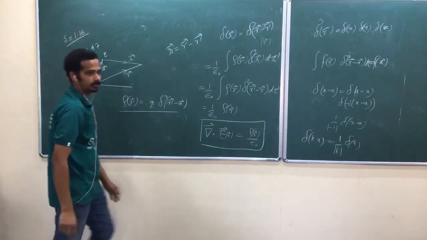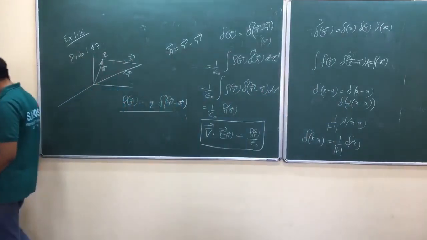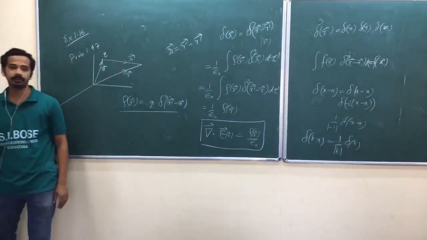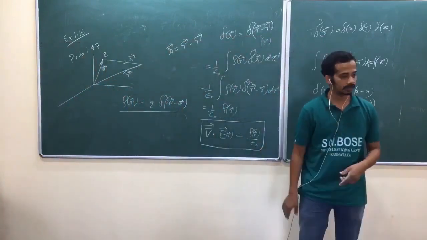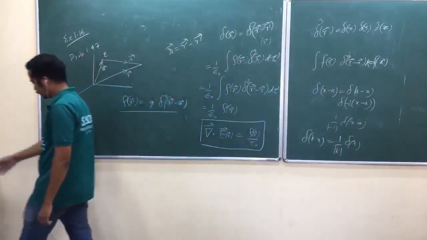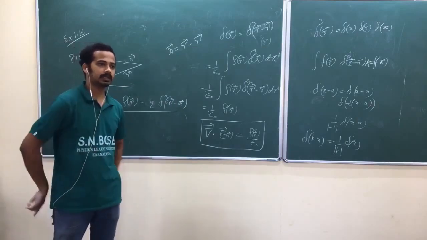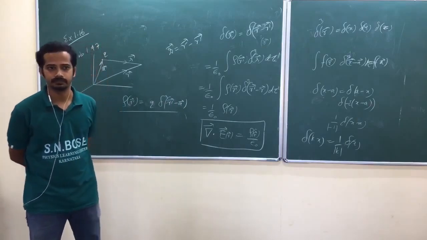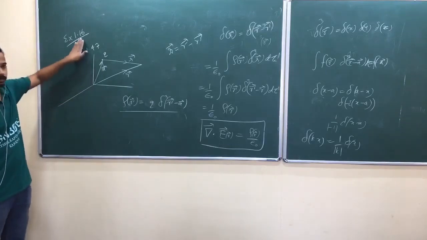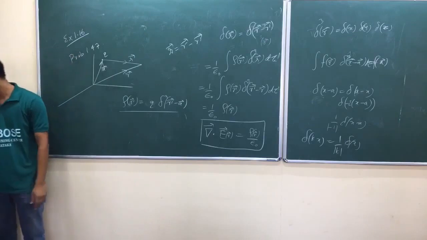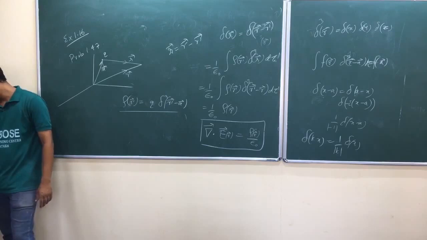Example 1.16 is a solved problem. Whenever we get r cap by r square, those kind of integrals should be handled with care. Why? It will involve Dirac delta somehow. There are problems in exam also, again second or third chapter problems, where while doing that one you will get r cap by r square. That should be handled with care. If you do without taking care, you will get the wrong answer. So that is this example. In this example, he tried to convince that one. Okay, do that problem. I think that is sufficient. We shall see in the evening.